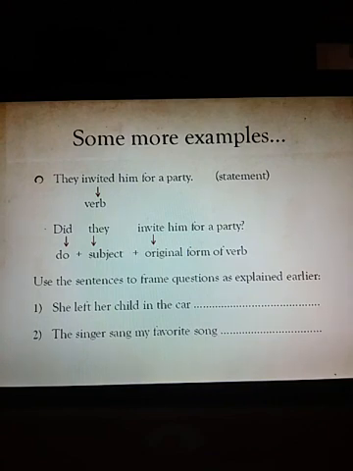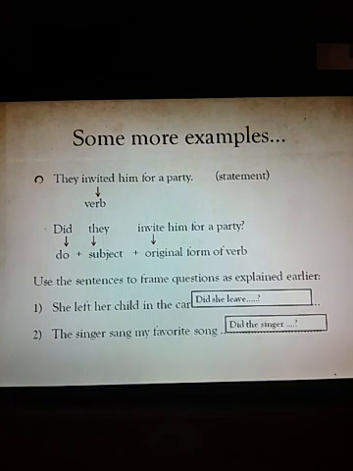Okay. Now see more examples. Use the sentences to frame questions as explained earlier. I have explained earlier. How would you change it? She left her child in the car. Did she leave her child in the car? See the other example. The singer sang my favorite song. Did the singer sing my favorite song? Here with did you are writing sing.